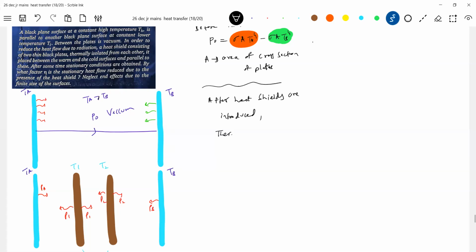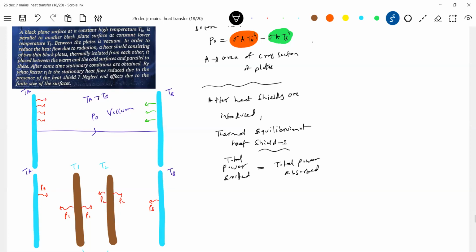thermal equilibrium of each shield 1: power. What do you mean by that? Power emitted, total power emitted, is equal to total power absorbed.